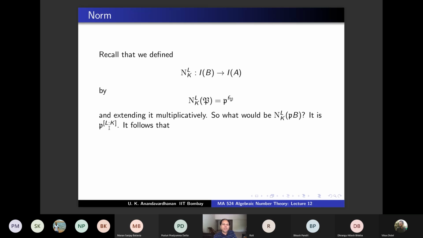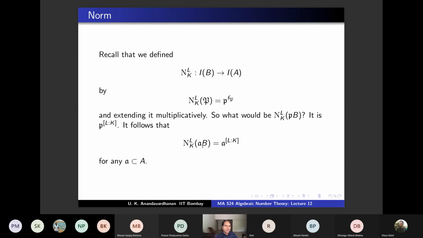Therefore, instead of pB, you can take any fractional ideal A, right? And you can do the same thing multiplicatively. You will get the norm of any ideal A: if you take A, you can expand it as P1 power, P1 times, etc. And you can do this because the definition was multiplicative. The answer is the norm of AB is A power degree of L over K. It's enough to do it for a prime ideal, and we have already done it. Okay. So this is how the norm works.